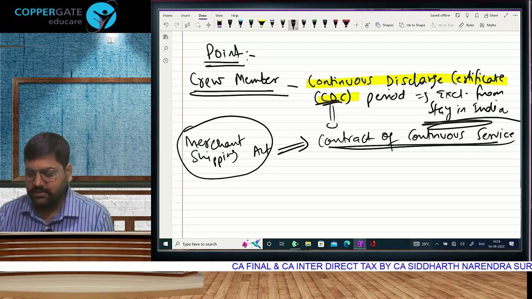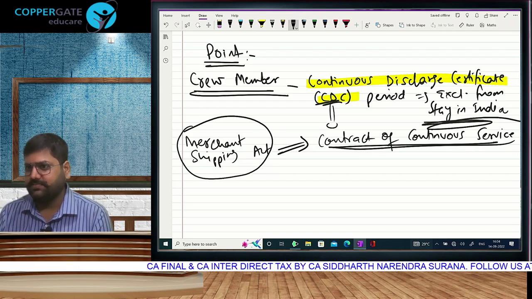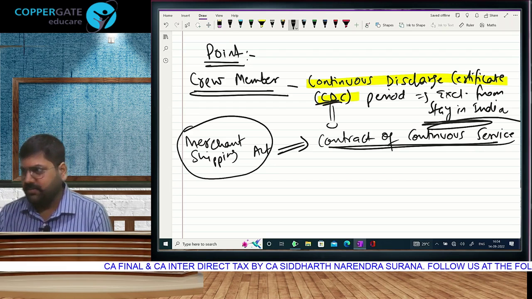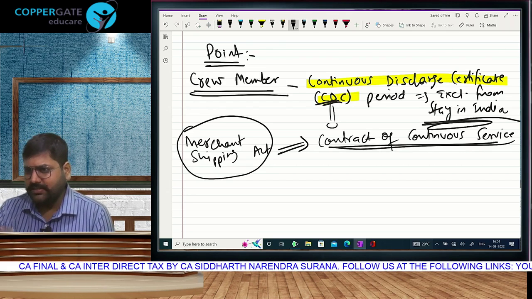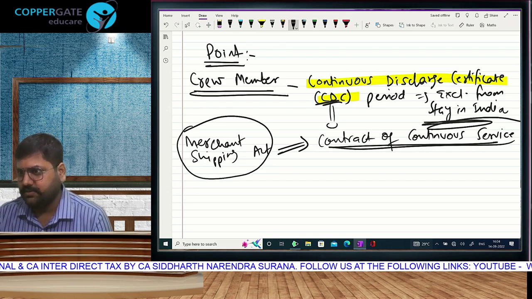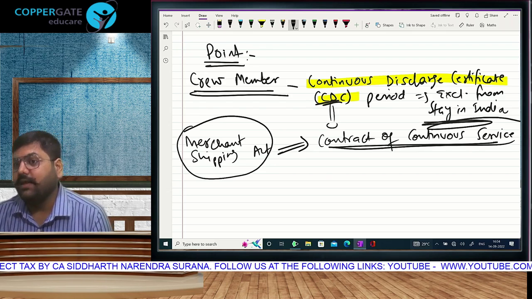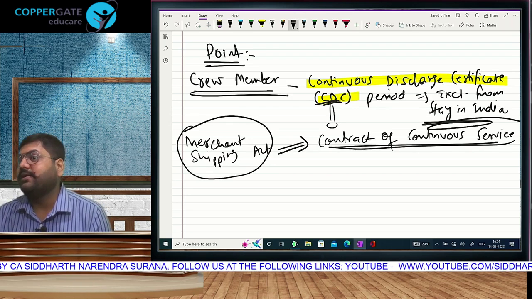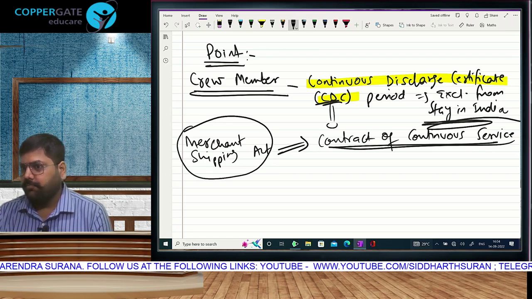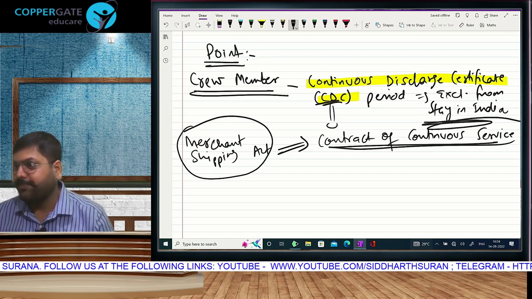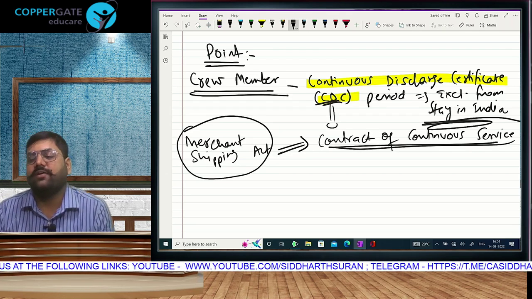So the question was, they had given days. The ship's journey commencement was also the commencement of CDC. The ship had returned, meaning the assessee is in India. But CDC was still going on, for a period of 5 days more. Means the ship returned 5 days before CDC ended. Is that clear? The assessee's stay in India was coming to 186 days, including those 5 days, because the ship has come back, no? So his physical presence in India has started. So total stay in India was 186 days, which included 5 days of CDC.